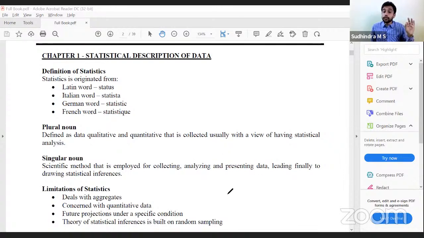These are the 4 limitations of statistics. One is that it has to be aggregate, more than one. It should be quantitative. The future projection is based on a specific condition, and it should be based on random sampling. These are the 4 limitations of statistics.